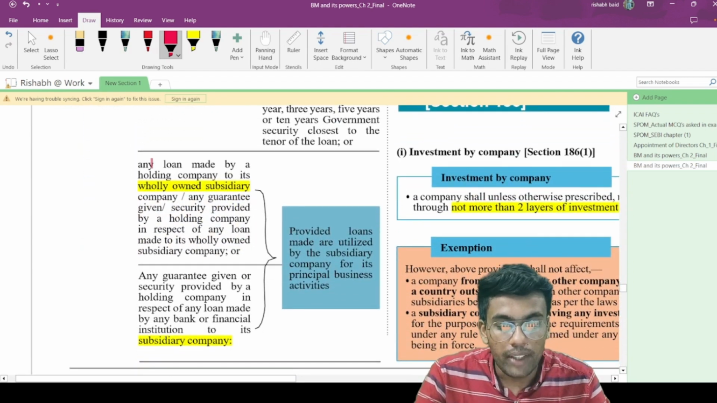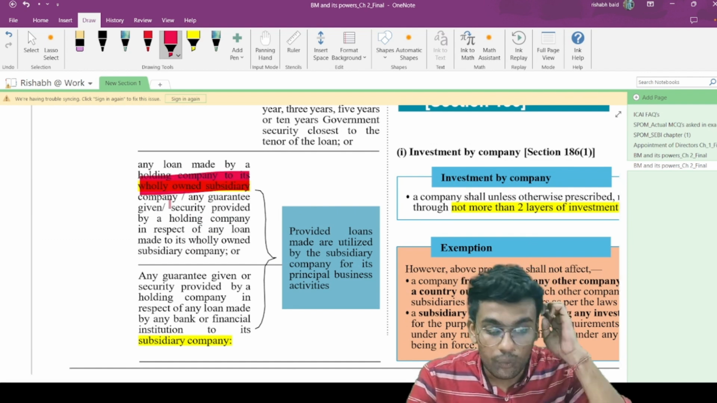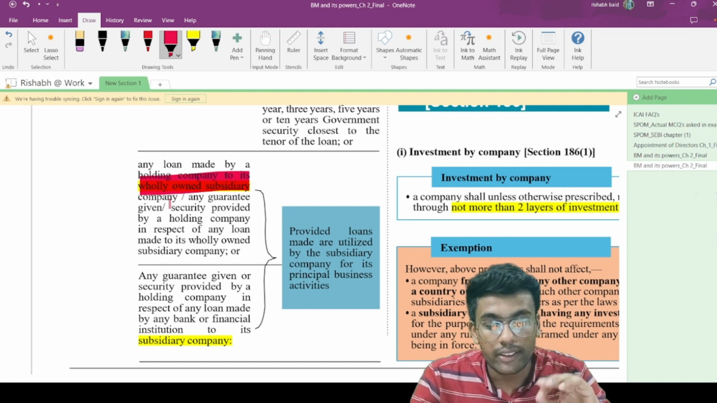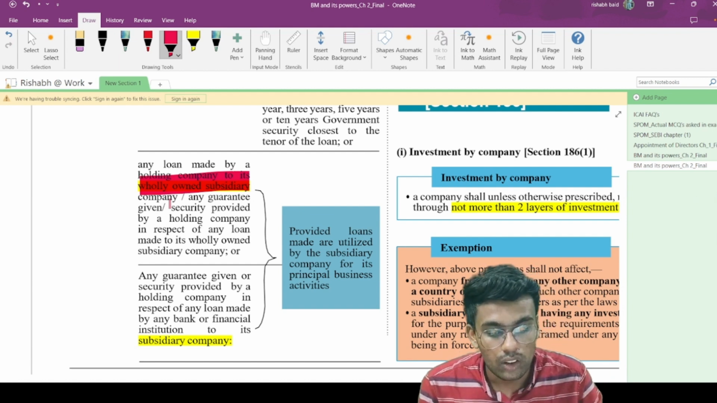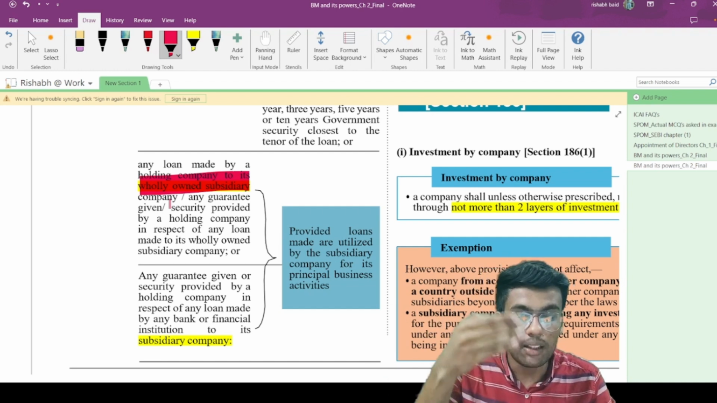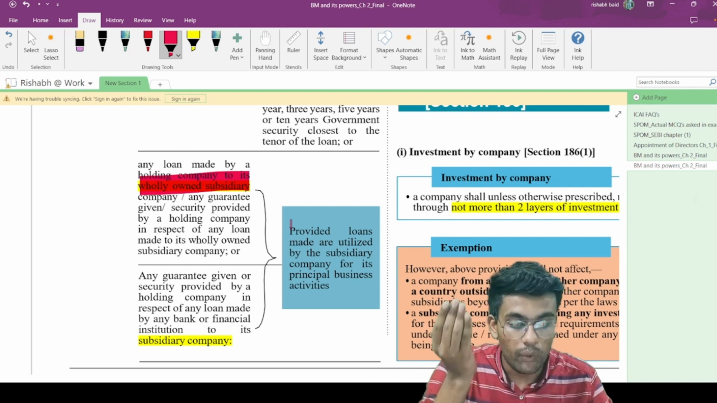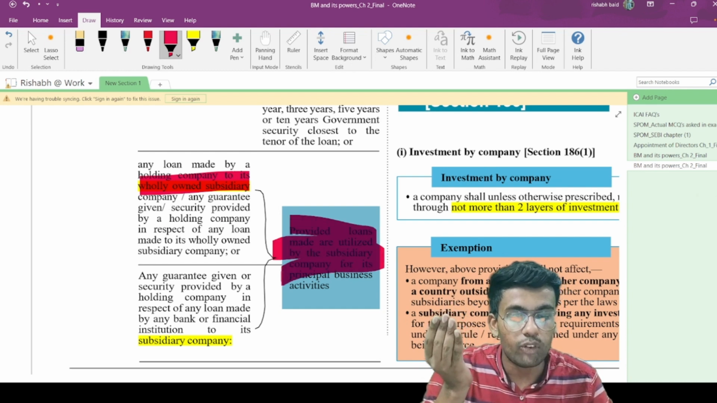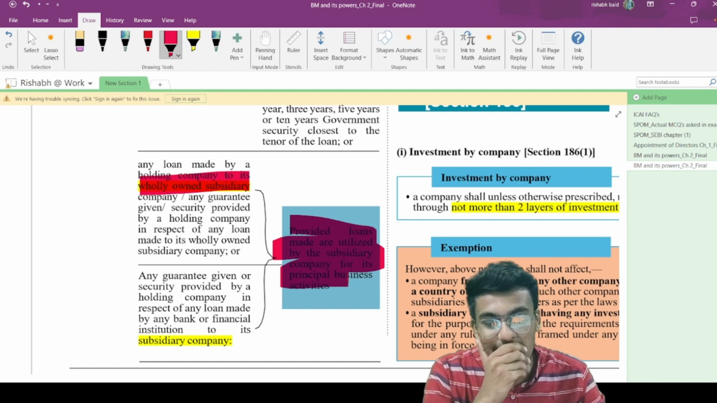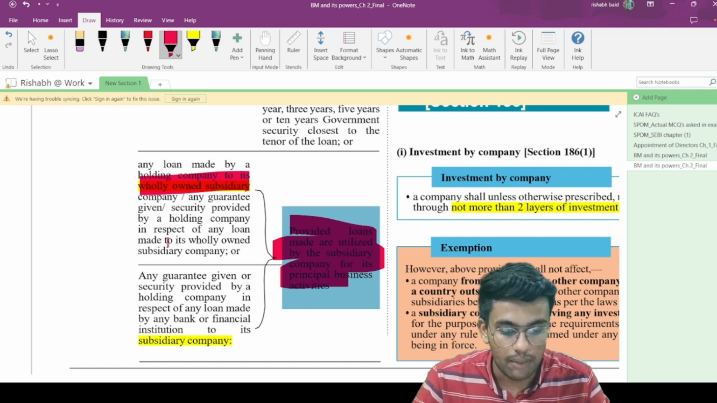Now, any loan made by a holding company to its wholly owned subsidiary company, or any guarantee or security provided by a holding company in respect of any loan made to its wholly owned subsidiary company. That is, a loan can be provided to the wholly owned subsidiary company. Guarantee can be provided, security can be provided, provided the loans are utilized by the subsidiary company for its principal business activities. You understood? It is a wholly owned subsidiary and not just a subsidiary company. So please keep this in mind.